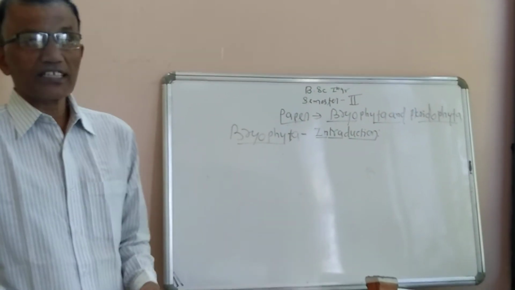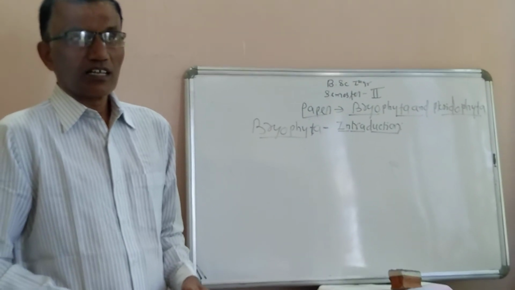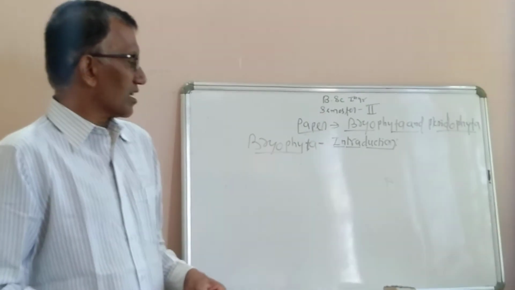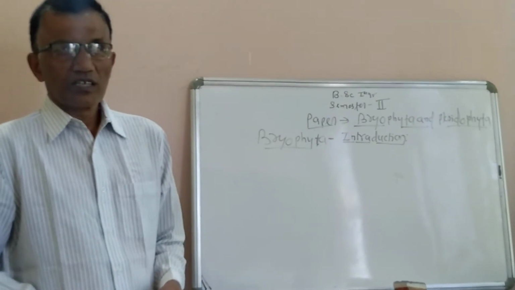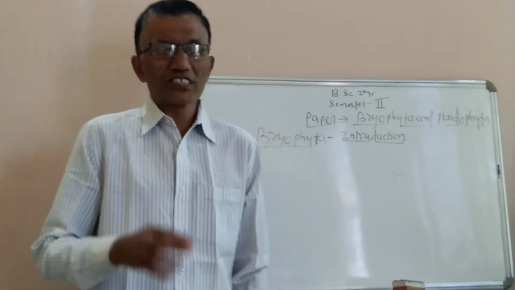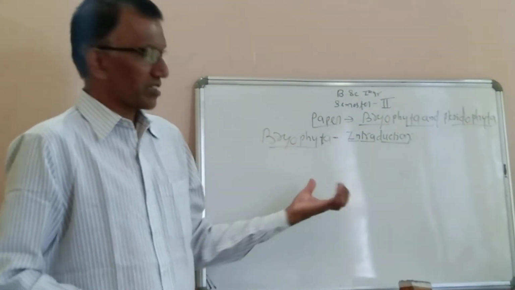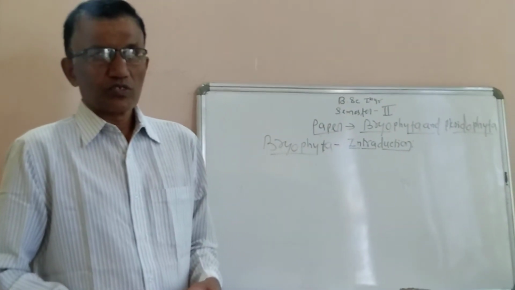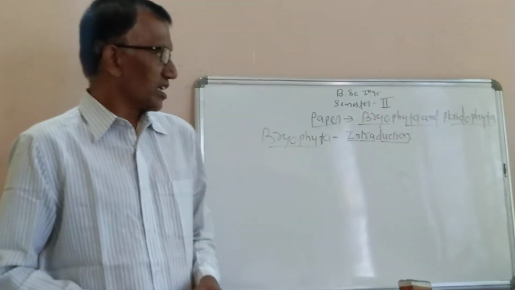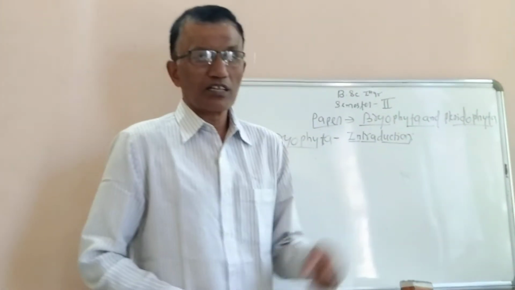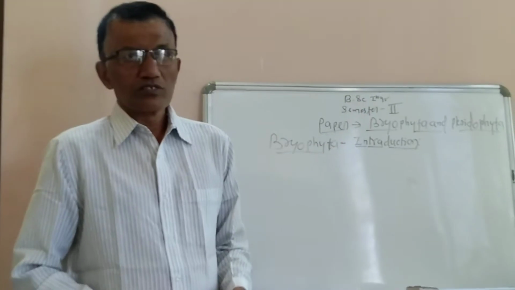Yesterday we have seen the introduction regarding what are the bryophytes and what are the pteridophytes. Then we have also discussed the syllabus of this paper. What are the things that have been mentioned in Bryophyta? What are the things that have been mentioned in the Pteridophyta?